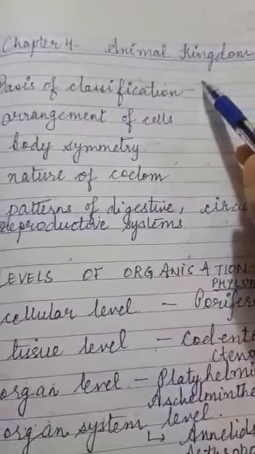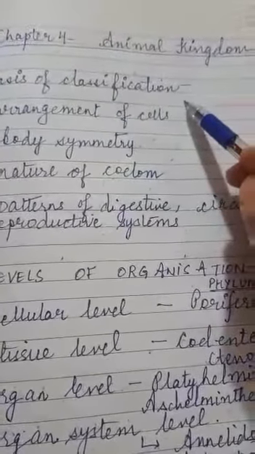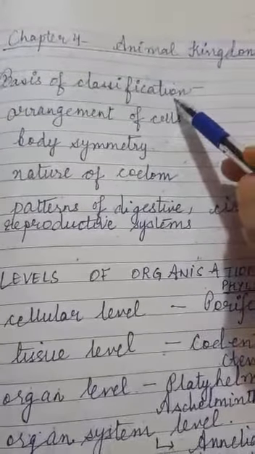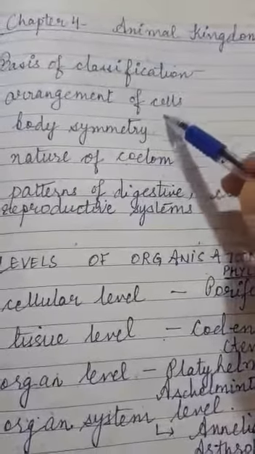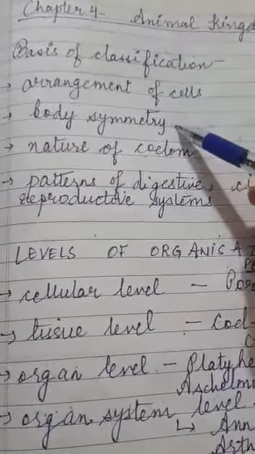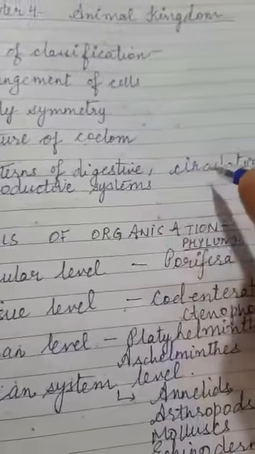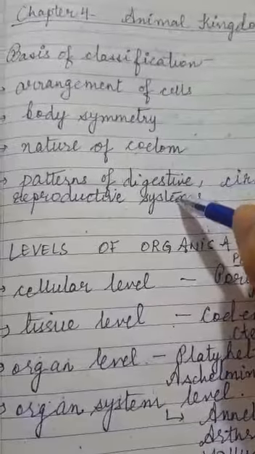So all the animals are put under this kingdom and there are various further divisions known as phylum, and on what basis it is further classified into different phylums. These are arrangement of cells, body symmetry, nature of coelom and patterns of digestive, circulatory and reproductive systems.